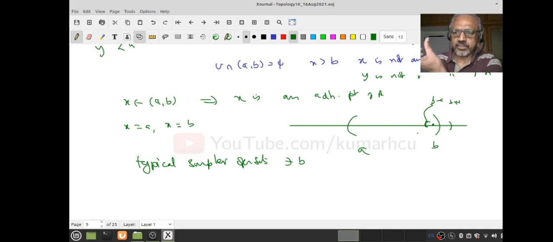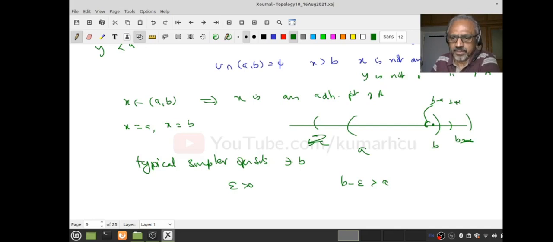So I can cut down the length of the interval so that I can assume B minus epsilon is strictly greater than A. Choose epsilon positive so that B minus epsilon lies in the interval AB. Now look at the midpoint, B minus epsilon plus B by 2. This is greater than B minus epsilon and less than B, which is greater than A. Therefore this point lies in the interval AB.